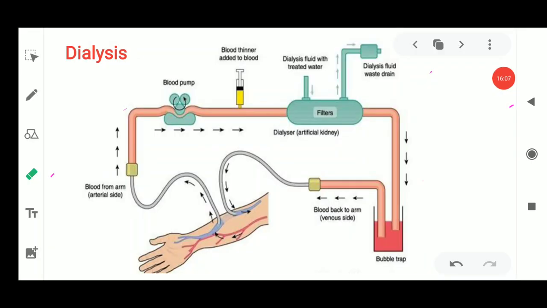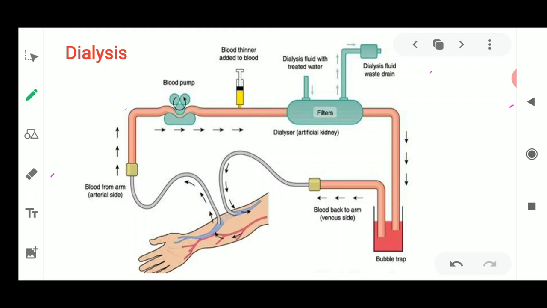So in this way, dialysis is very important for people whose kidneys are going to fail. This option is the only one left, where the person's blood is taken out completely and filtered, and then sent back through the next part of the blood vessels and brought back to the circulation, and this is how a person works normally.